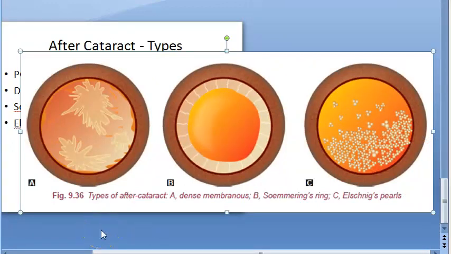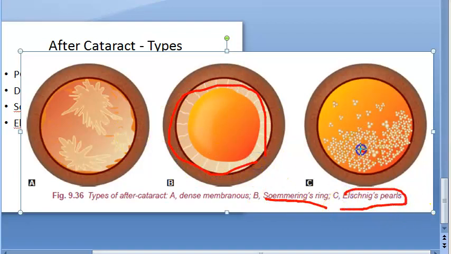All these are posterior capsule opacification: dense membranous after cataract, or Soemmering's ring. This is Soemmering's, there is another E here, S-O-E. Soemmering's ring, you can see here. And then Elschnig's pearls, nice pearls.